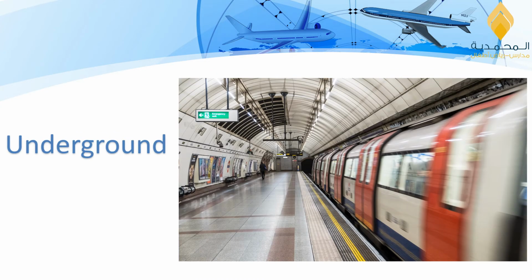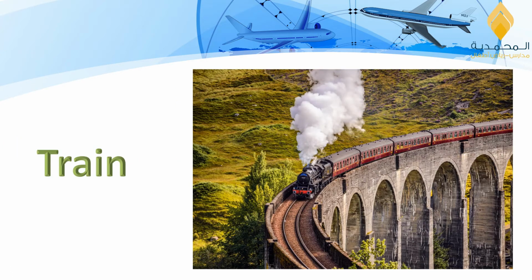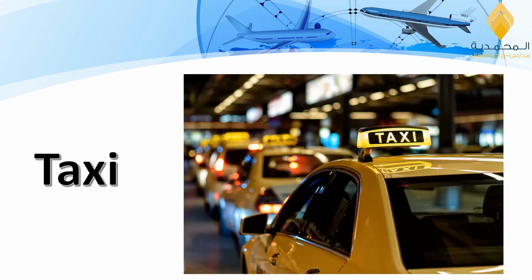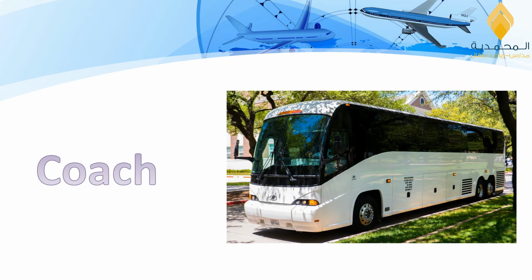Underground, it is a train under the ground. Train, as we all know, a train sometimes is used to move inside the country or from one country to another. Taxi. Coach.